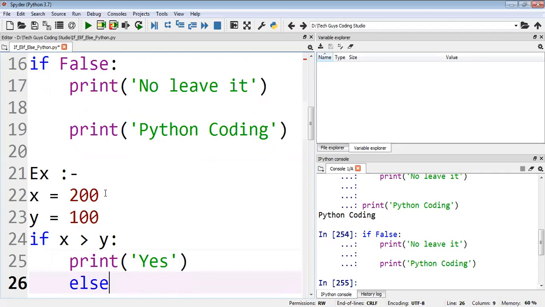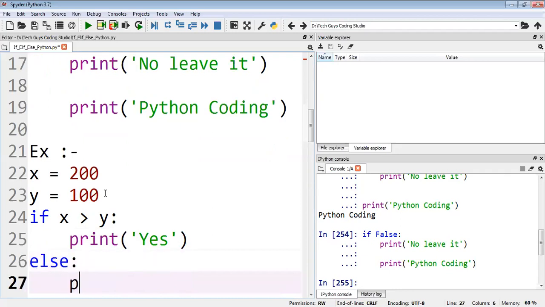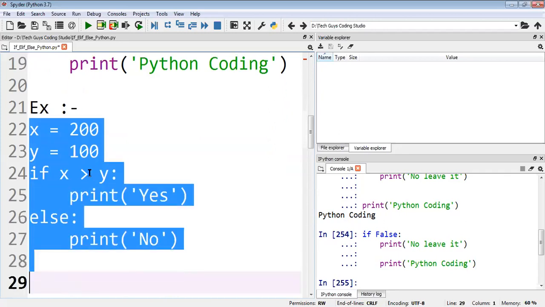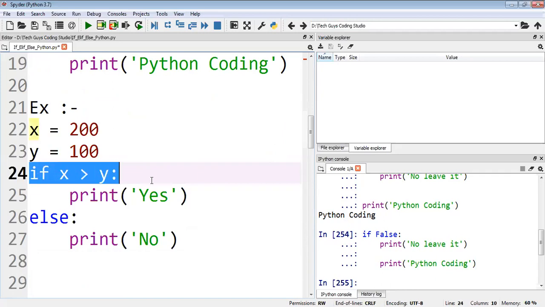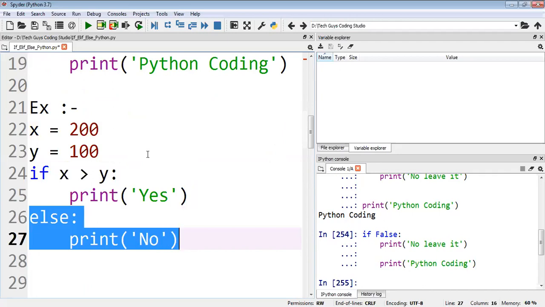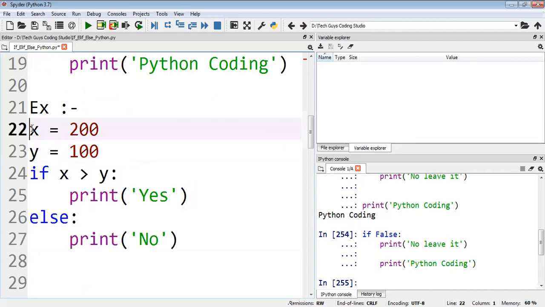Here only we'll write the else statement. Like if it is not correct, we'll go for 'yes', that means we'll go for 'no'. What I will do here, first I will execute these lines. If my condition is true, then it will print this message, else it will go to here. So what we will do here, just see.